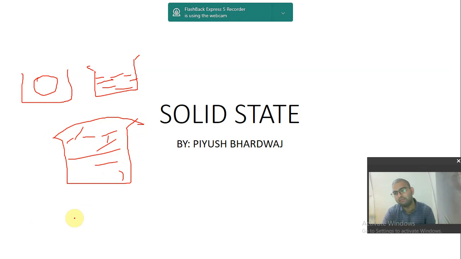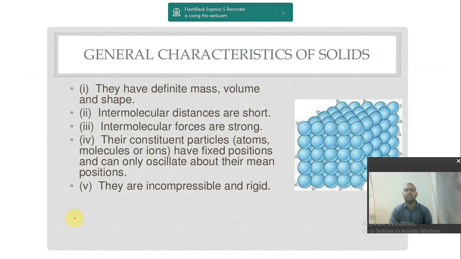Now here we will be basically studying about the solid state. So what are the general characteristics of solid? First thing first, they have definite mass and volume and shape, which I said earlier. Suppose it has a particular mass of 500 grams, it has a particular volume, this much length, this much breadth, this much thickness, and its shape is fixed, that is rectangle. So wherever it will go, it will act as a rectangle until and unless it is broken into pieces.